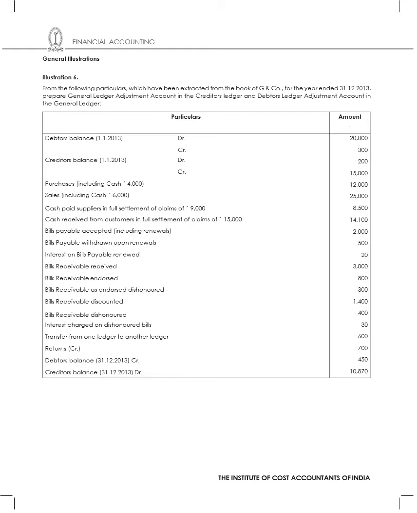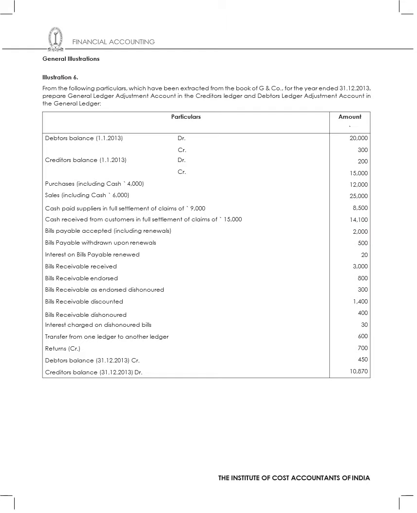So debtors ledger balance, opening balance I have 20, credit balance I have 300, creditors ledger opening balance I have got 200, closing balance I have got 15,000. Then purchases during the year including cash is 12,000. Then sales including cash is 25,000. Cash paid in full settlement of the claims, that means 8,500. Cash received from customers in full settlement, which is 14,100.